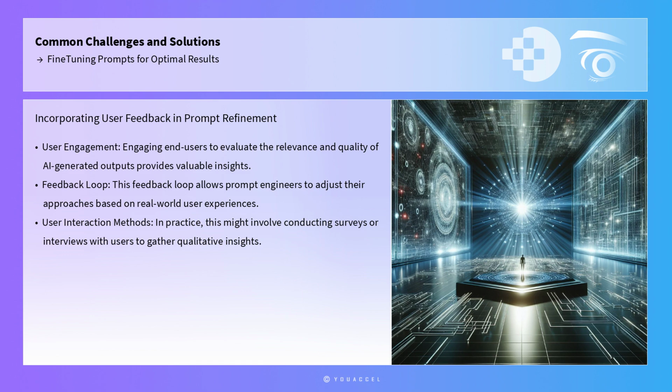Moreover, incorporating user feedback in the prompt refinement process is another powerful strategy. Engaging end users to evaluate the relevance and quality of AI-generated outputs provides valuable insights into the effectiveness of different prompts. This feedback loop allows prompt engineers to adjust their approaches based on real-world user experiences, thereby enhancing the alignment between AI outputs and user expectations. In practice, this might involve conducting surveys or interviews with users to gather qualitative insights, which can then inform further prompt optimization efforts.